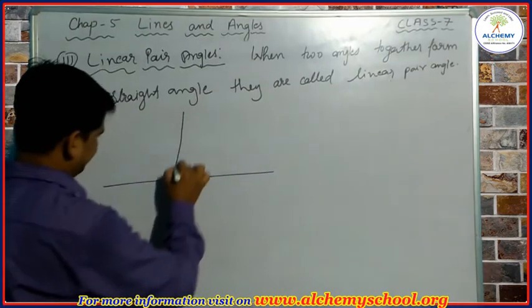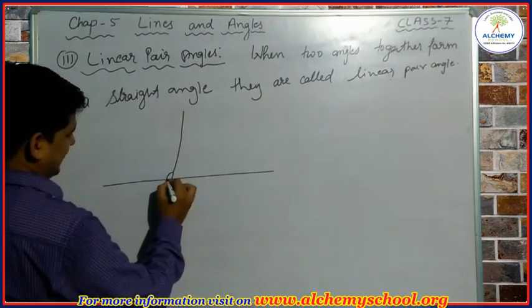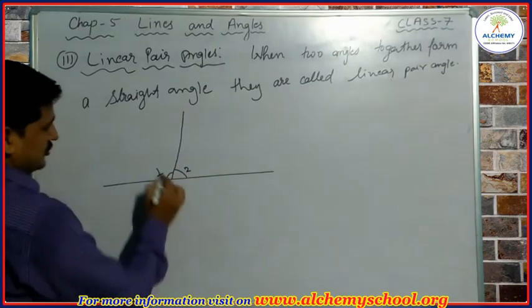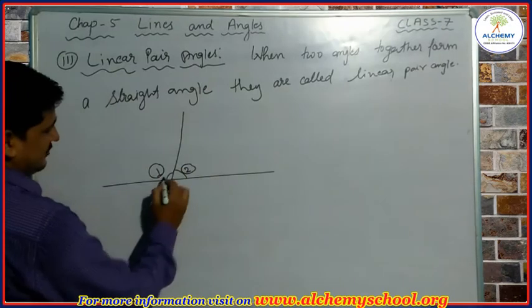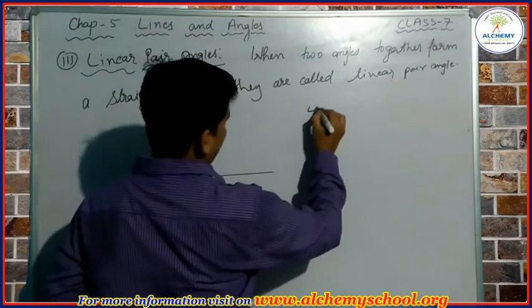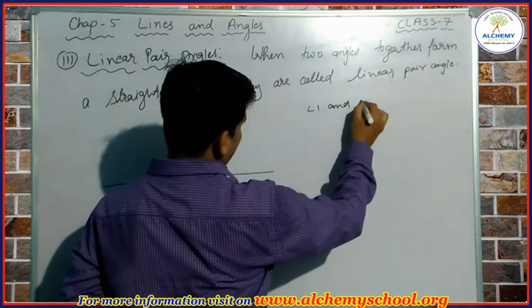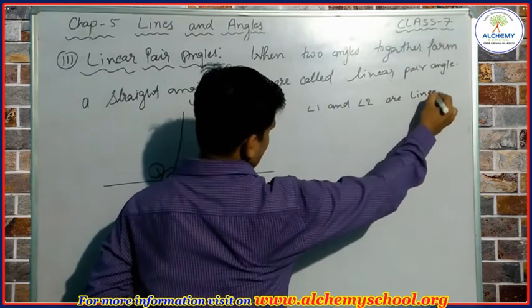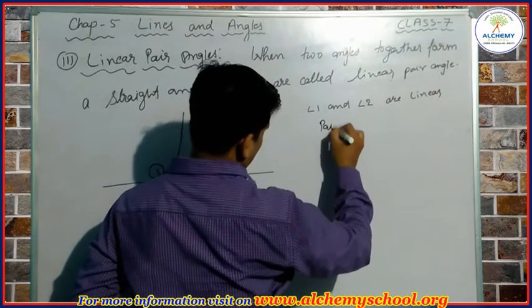You can see here we have two angles. This is one angle and this is another angle. This is angle 1, this is angle 2. These two angles together form this angle, and this is 180 degrees. So we can write angle 1 and angle 2 are linear pair angle.